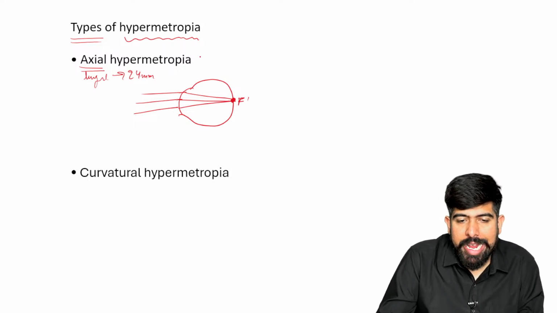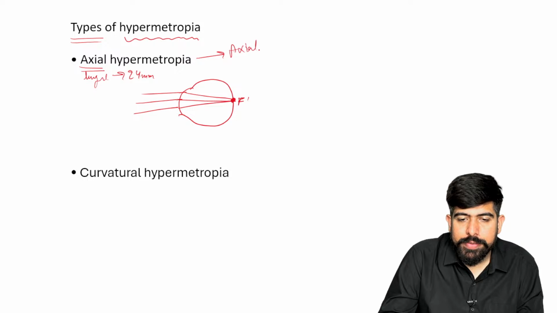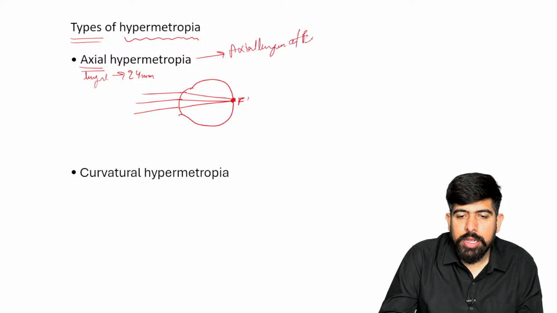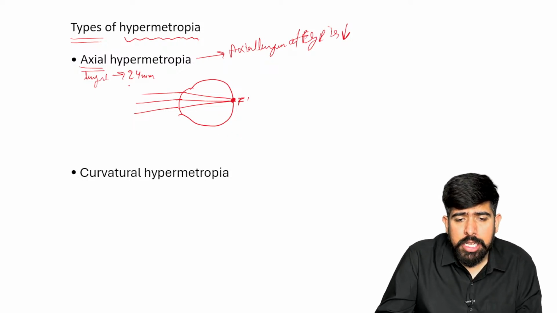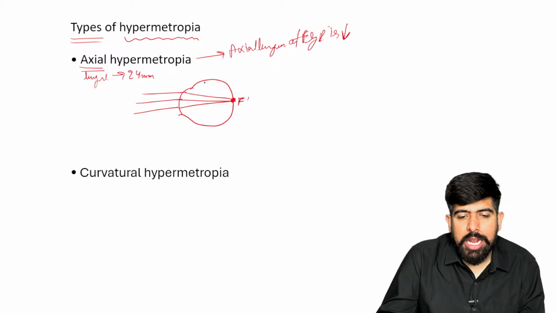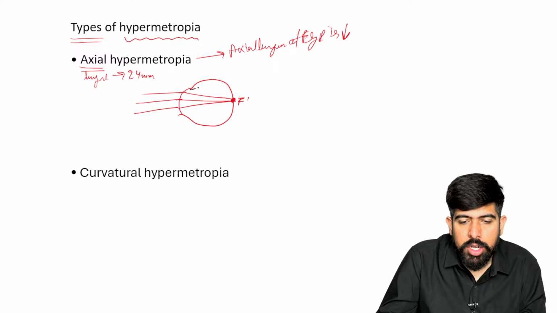But in axial hypermetropia, what is happening? Your axial length of the eye is decreased. If your axial length of the eye is decreased, now check it out. I'm making a black dotted line.